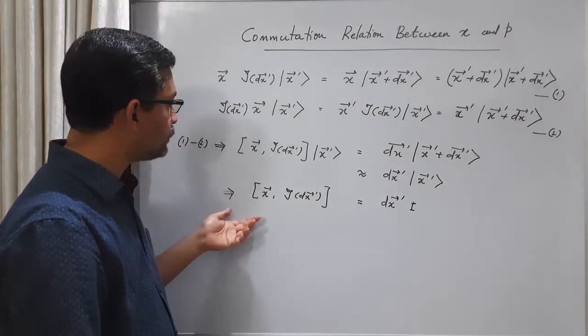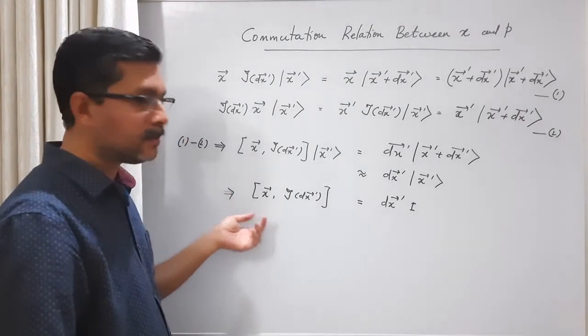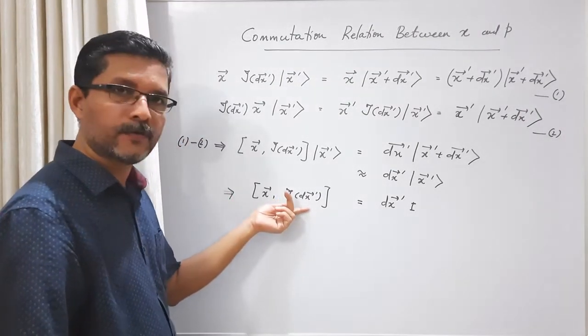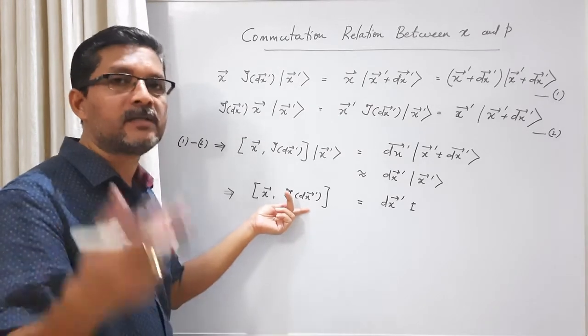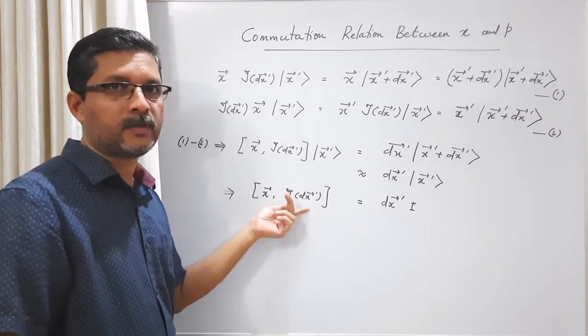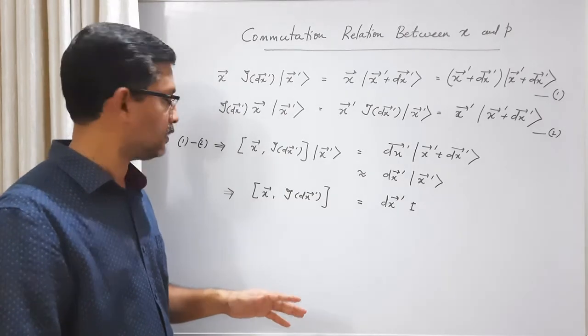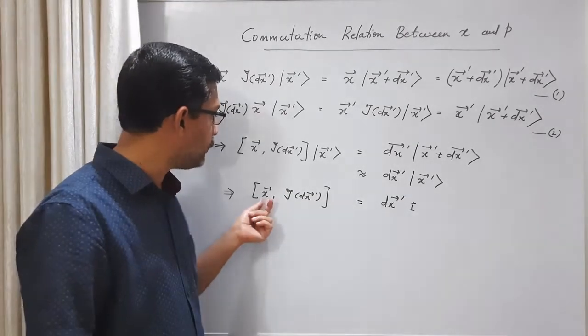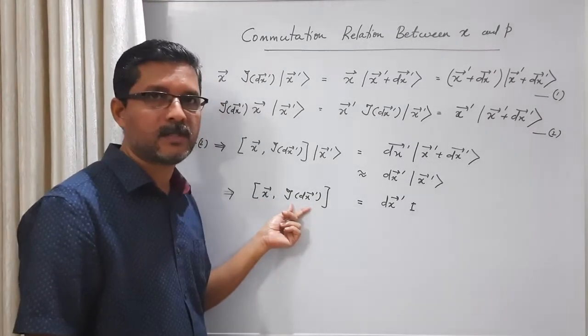Now let us expand the left hand side using the formula of the infinitesimal translation operator in terms of the momentum operator. Okay, now the momentum operator comes into the picture. This is the commutation rule between position operator and infinitesimal translation operator.